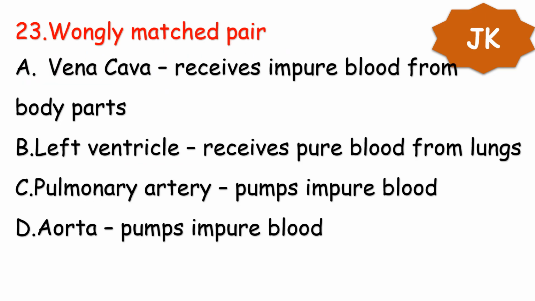Next question. Wrongly matched pair. A. Vena cava, which receives impure blood from body parts. B. Left ventricle, that receives pure blood from lungs. C. Pulmonary artery, that pumps impure blood. And D. Aorta, that pumps impure blood. Your option is option D, aorta, which pumps impure blood, is the wrong answer. Actually, aorta is the one which pumps pure blood from the heart to the other parts of the body. Remaining three statements A, B, C are correct.